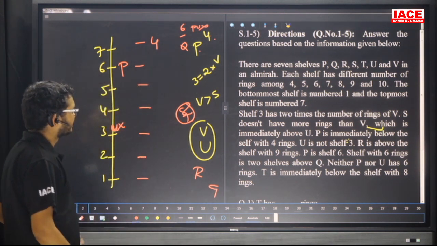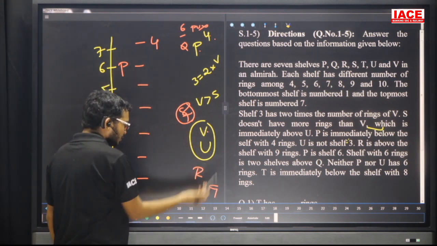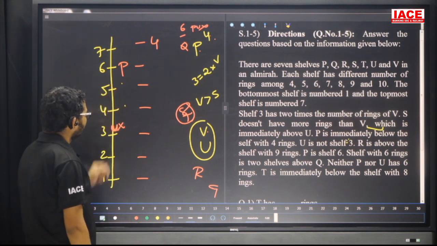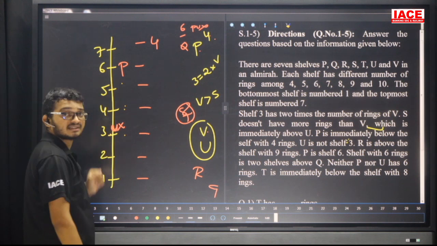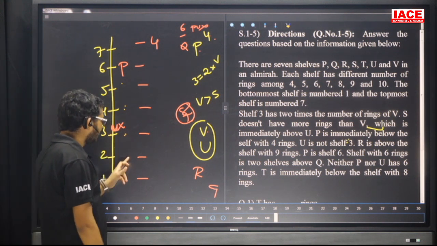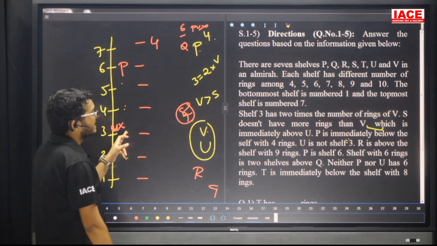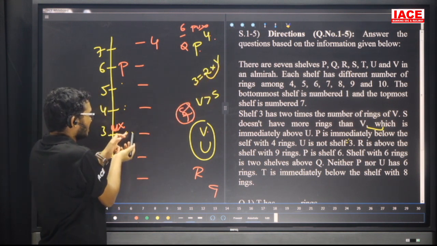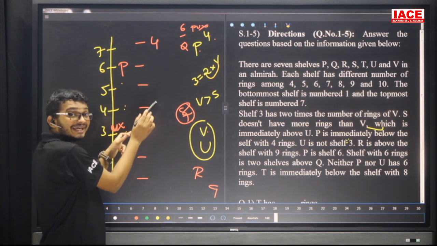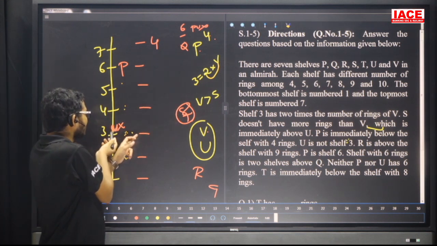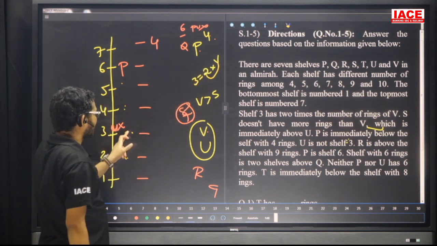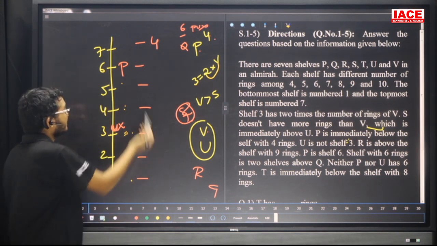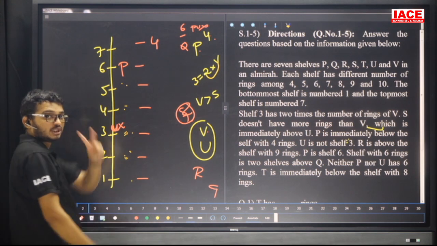Now, take this point. V is immediately above U. U is not in the third shelf, so V and U have a chance here. But the next one, shelf number 3 contains twice the rings in V, means V has no chance in shelf 3, because shelf 3 is different and V is different. So V immediately above U also has a chance. That means there is a chance to get 2 possibilities.